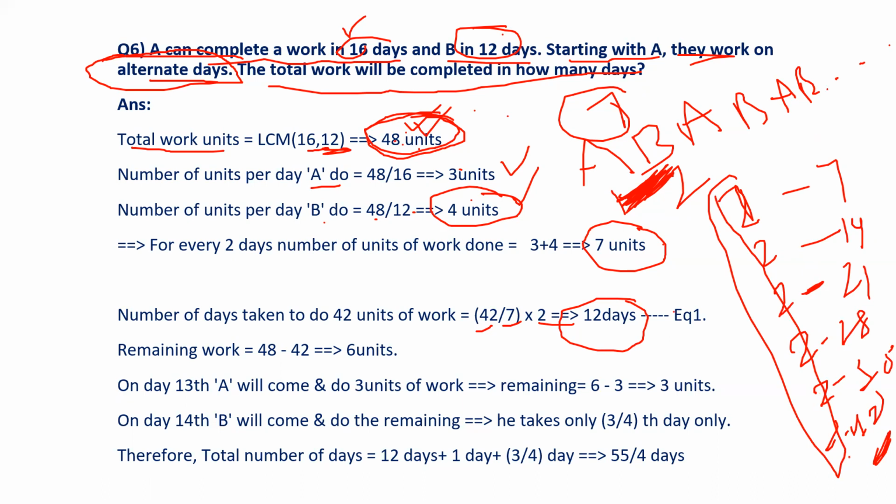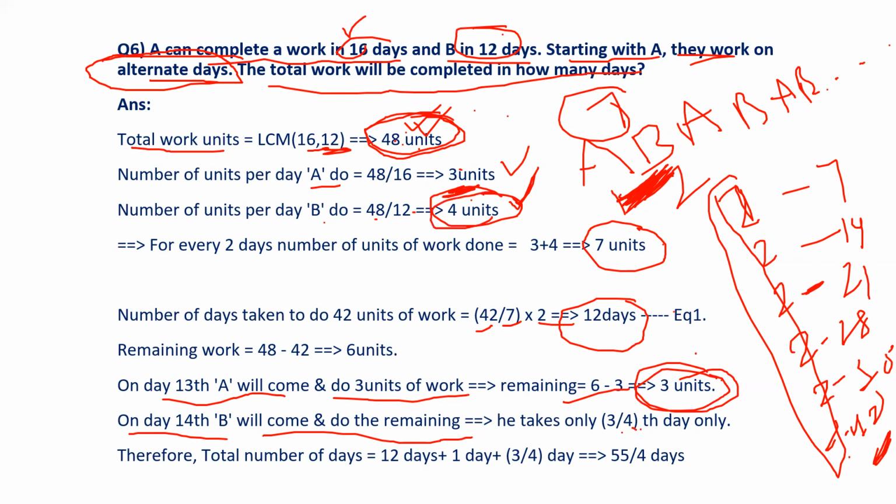So 12 days have been completed. Means on the 13th day, A will come again and do 3 units of work because his efficiency is 3 units only. So 6 minus 3 means the remaining work is 3 units now. And B can do 4 units of work, but the remaining work is 3 units, right? On the 14th day, B will come and do that remaining 3 units. He will take 3 by 4th of the day, because 3 units is remaining and his efficiency is 4.